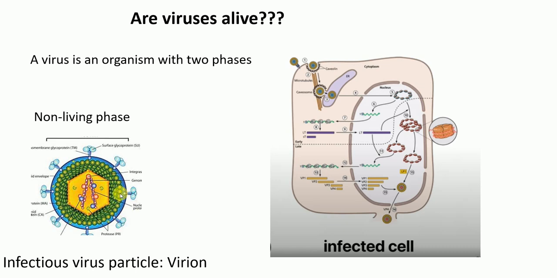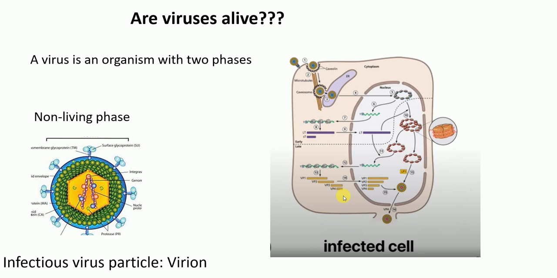It's not going to do anything. It's not going to affect us. It's not going to harm us. But when this virion infects this cell, and it's not going to reproduce on its own, in the infected cell this virus particle can reproduce, and then it can infect us, and it can cause the damage.